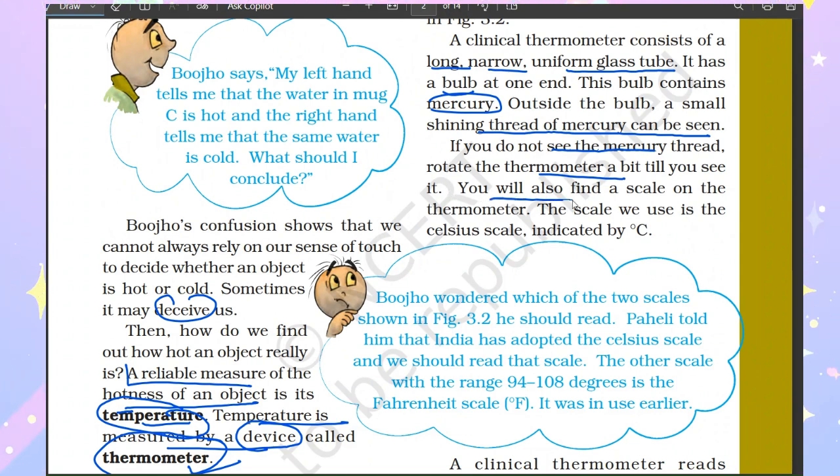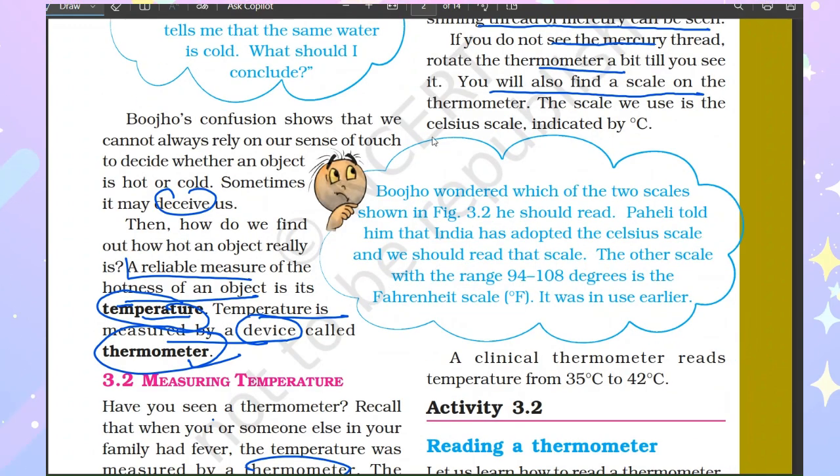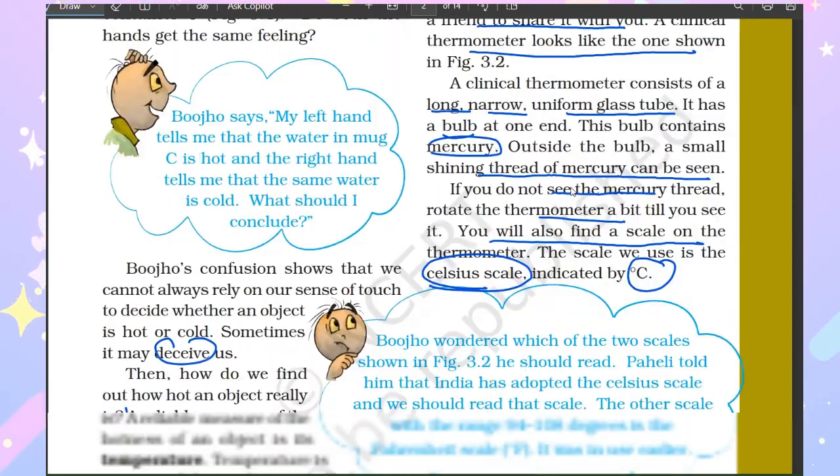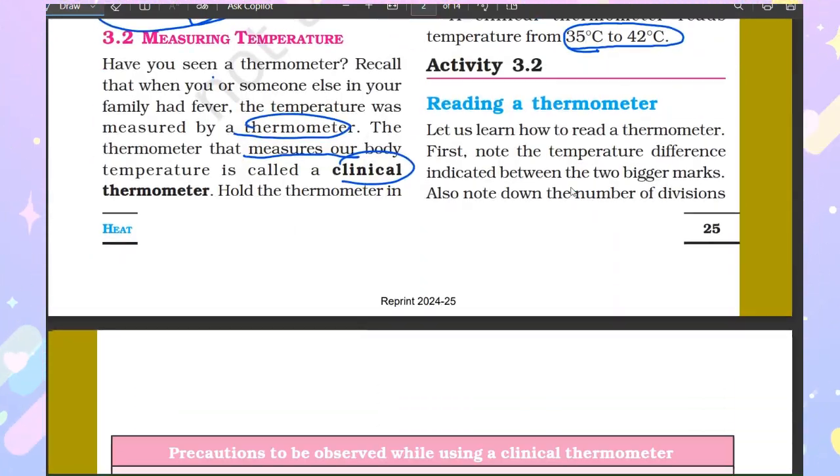You will also find a scale on the thermometer. The scale we use is the Celsius scale. Don't forget this, we are using the Celsius scale, which is indicated by degrees Celsius. Now, a clinical thermometer reads temperature from 35 degrees to 42 degrees Celsius. So, one more activity we have: how to read a thermometer. Let us learn how to read a thermometer.